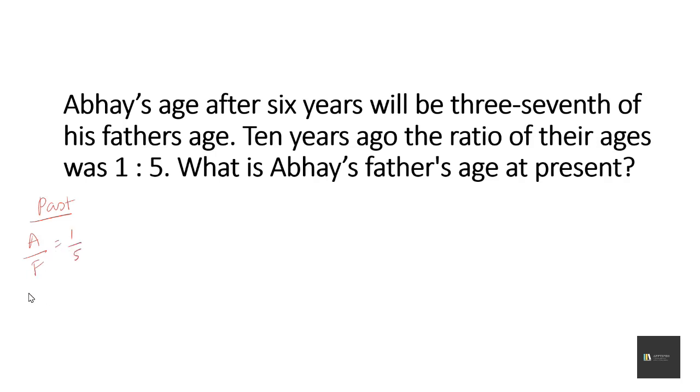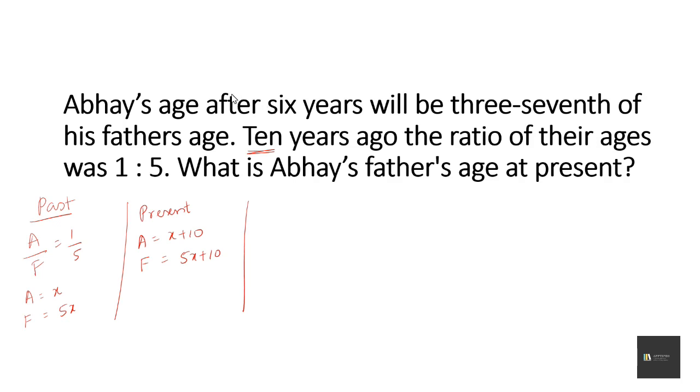So let us consider the age of Abhay as x and his father to be 5x. At the present, the difference between the past and the present is 10 years. So we'll add plus 10 to it. The age of Abhay is x plus 10 and the age of his father is 5x plus 10.